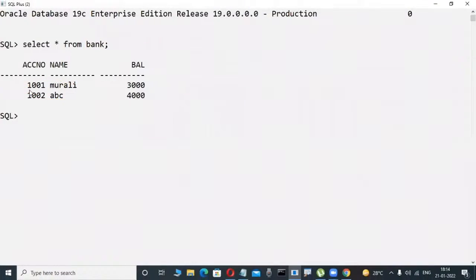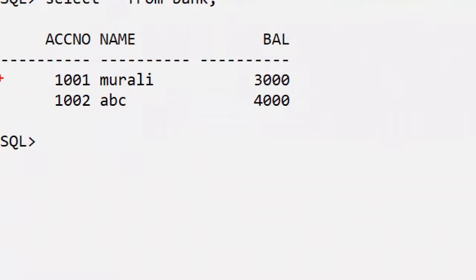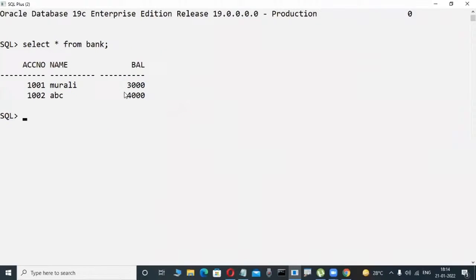Suppose this data, observe it here for 1 minute. 1001 is an account number. My name is Murali, I'm an account holder. My balance is how much? 3000. Observe it here, my balance is 3000, for example. Now check out the scenario. Slowly observe it here.